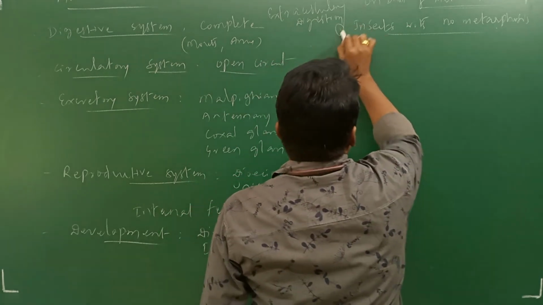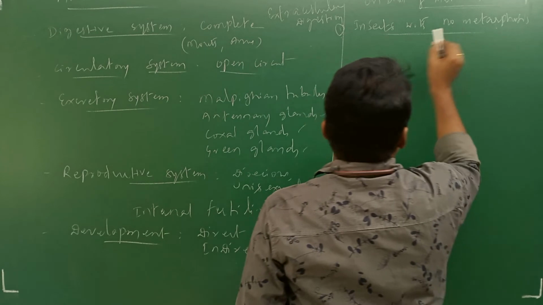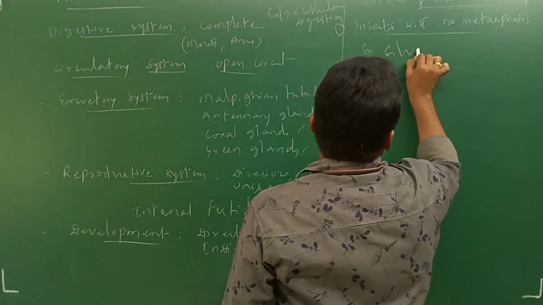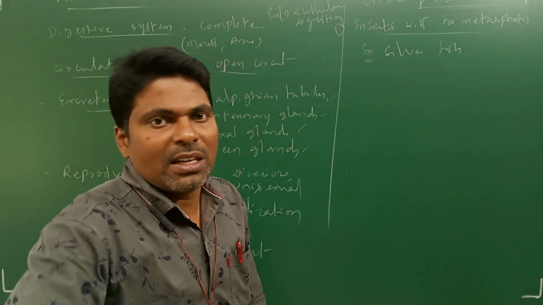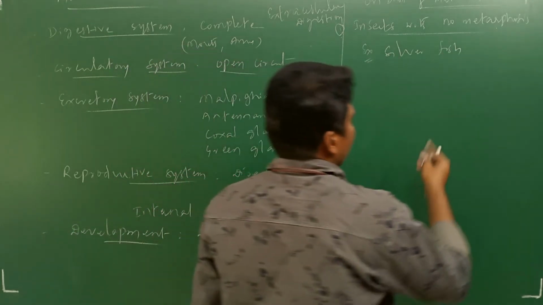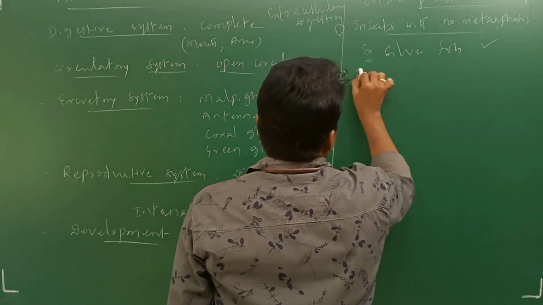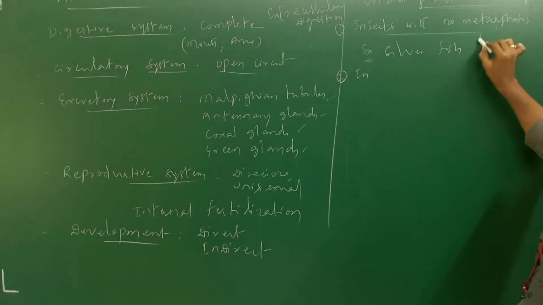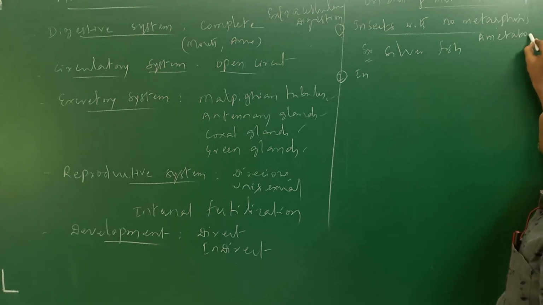Based on that metamorphosis, these organisms are categorized. The first category is insects with no metamorphosis. For example, silverfish. There is no metamorphosis; the organisms directly give rise to young ones. Next, insects with what we call ametabolous development. What is this? Ametabolous development.